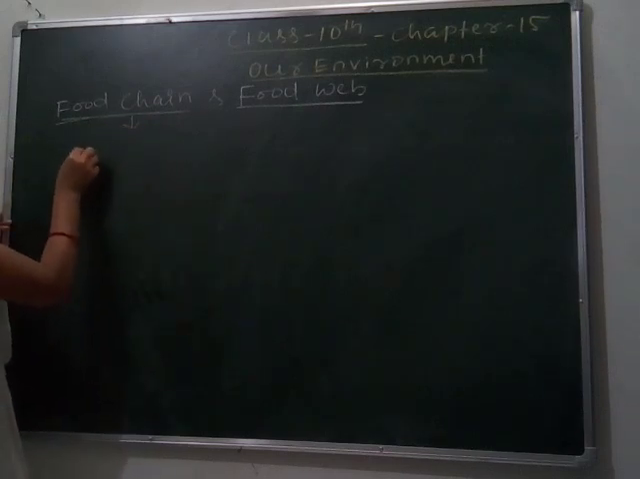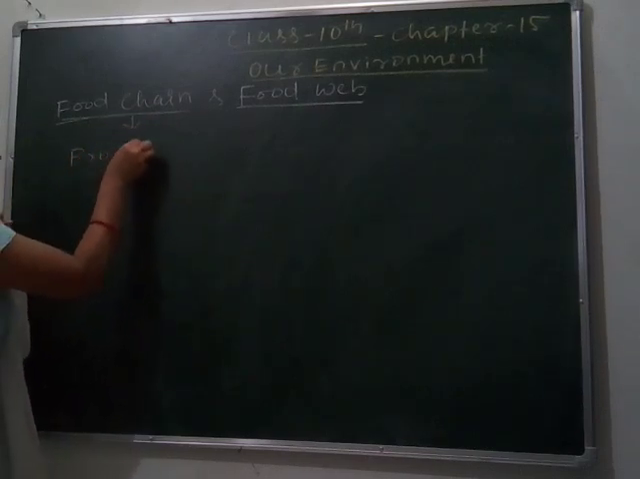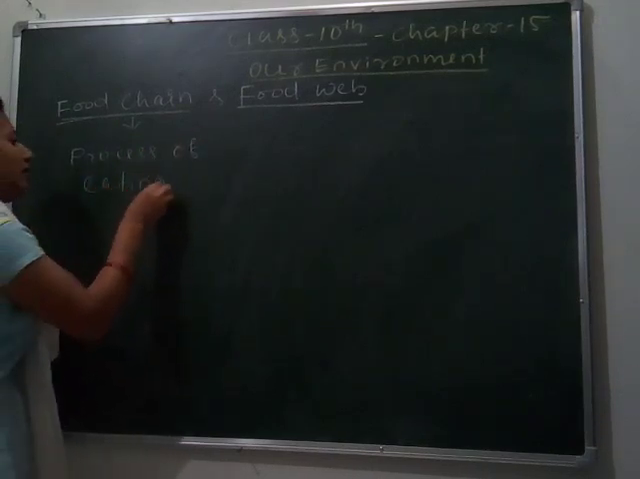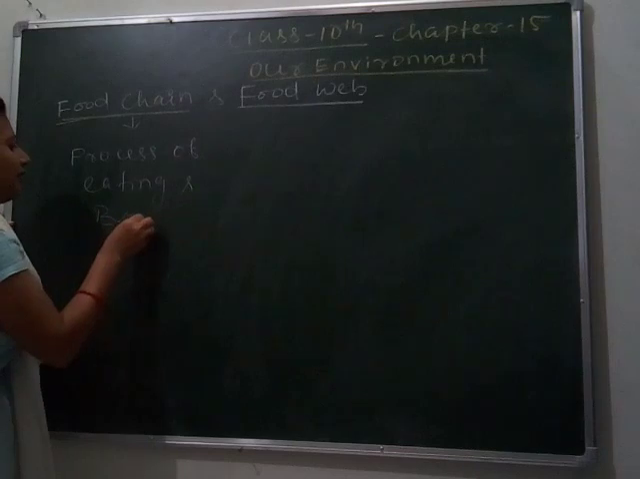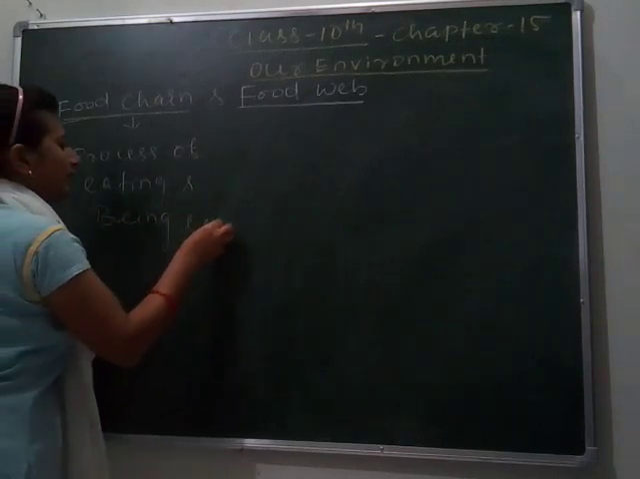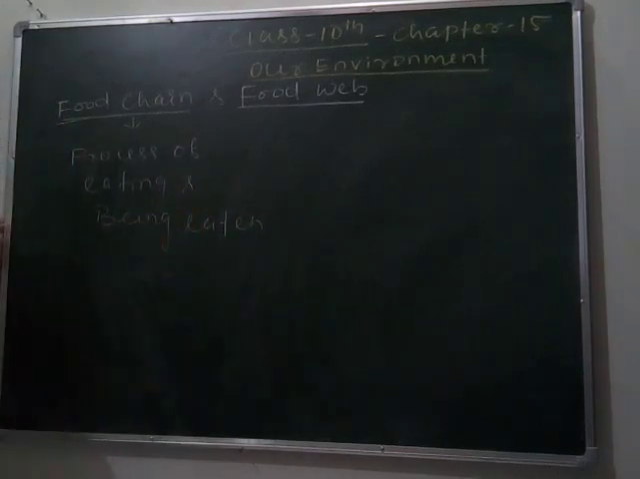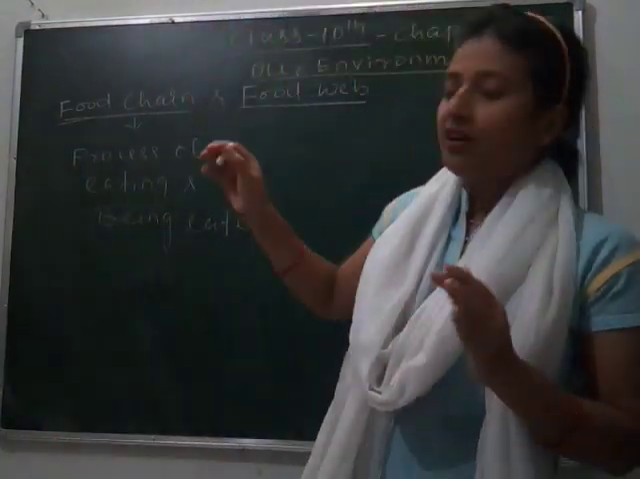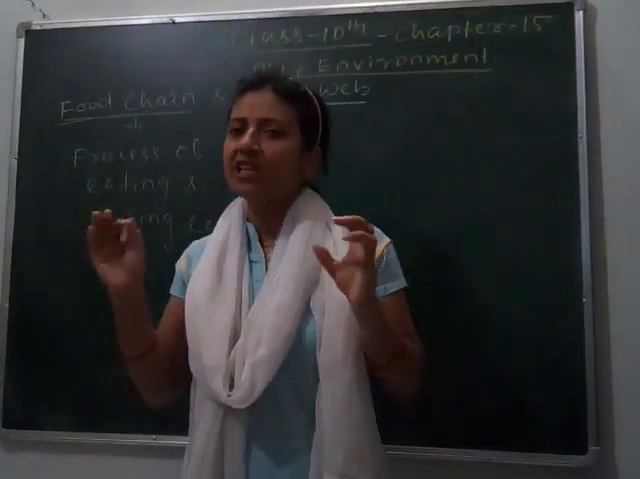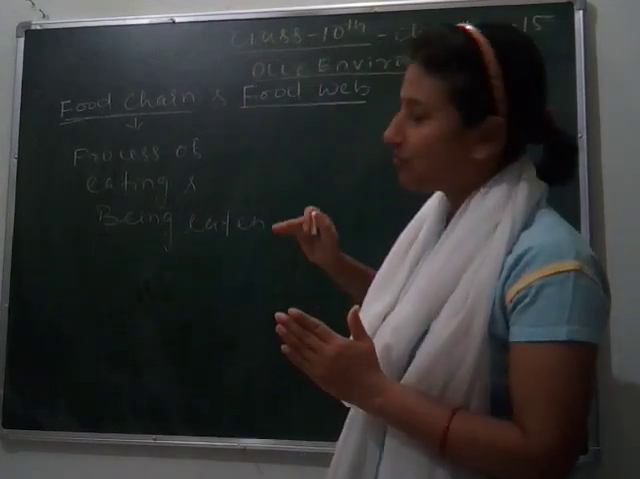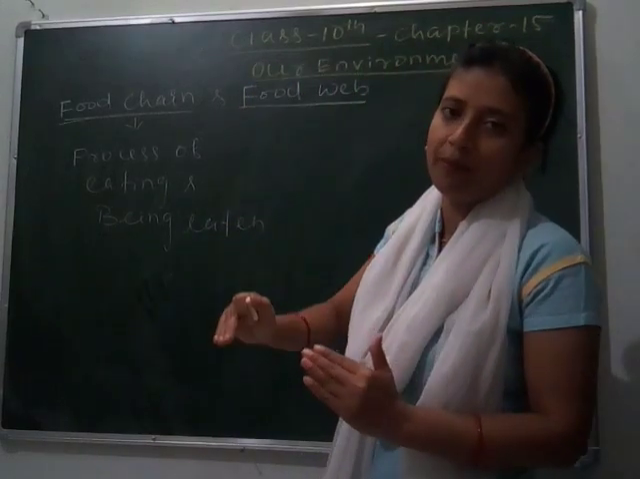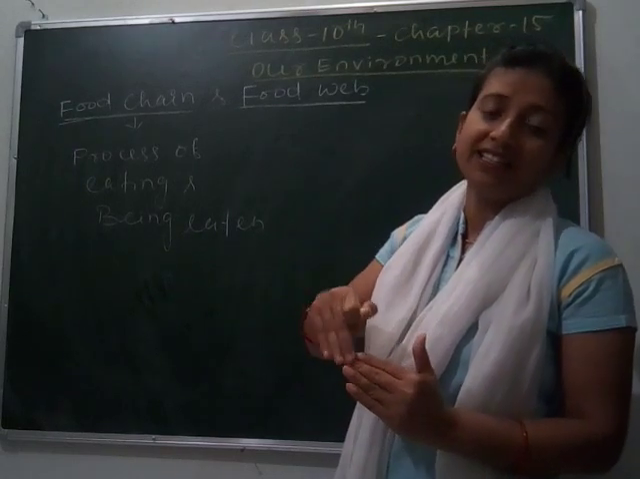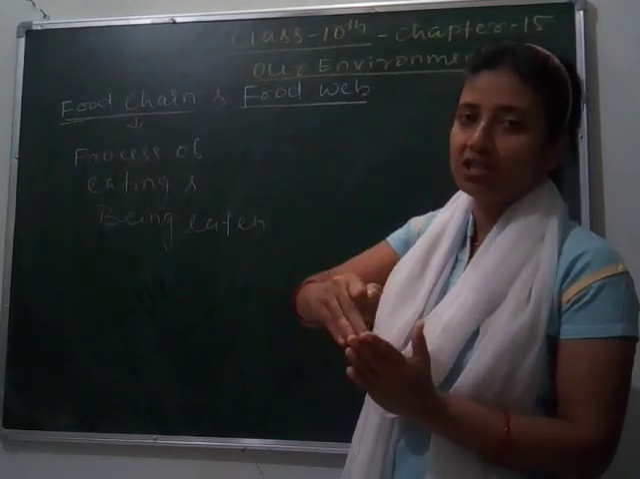Food chain is the process of eating and being eaten. Means when different organisms are arranged in different trophic levels, they form a chain by their food habit. How one organism is eaten by another, and another is again eaten by another, and the process goes on.